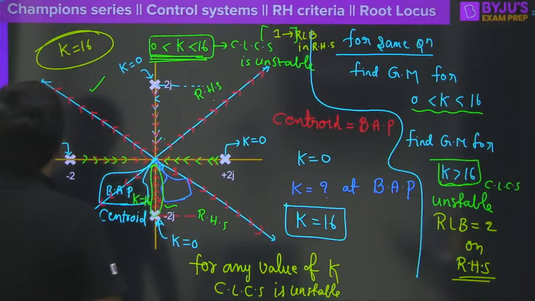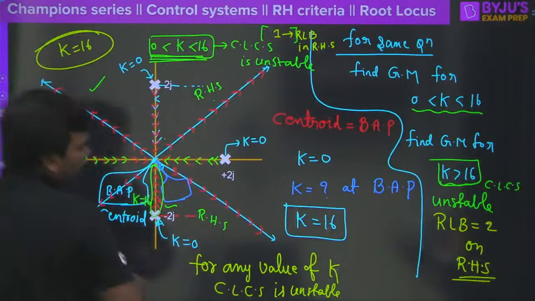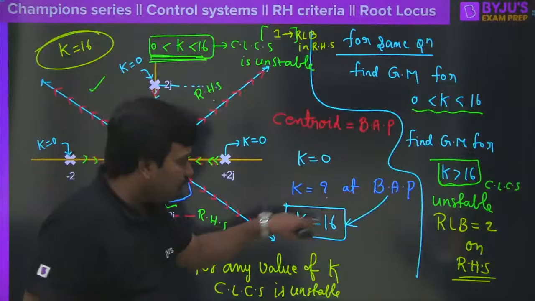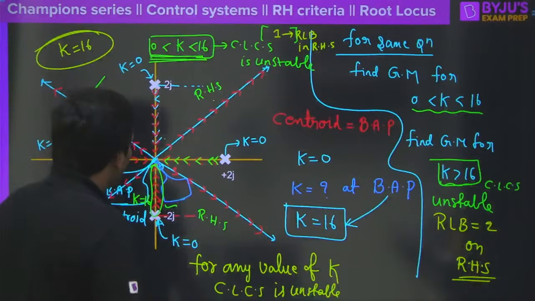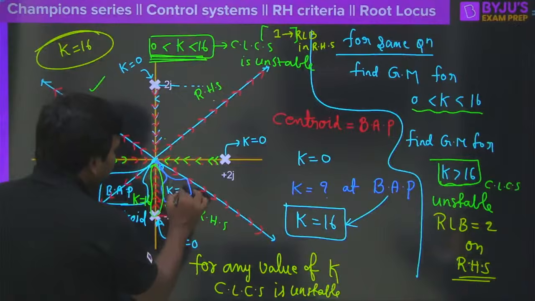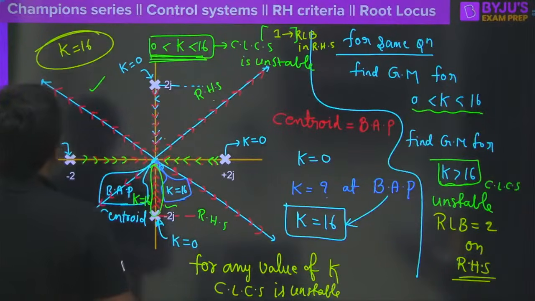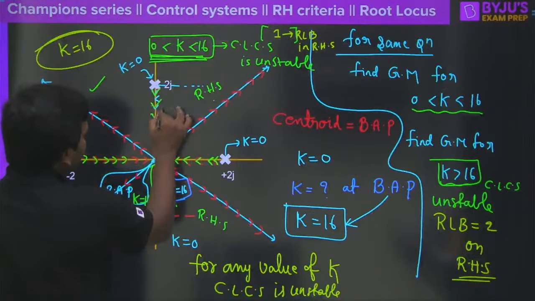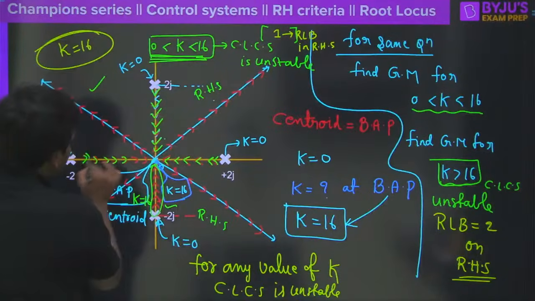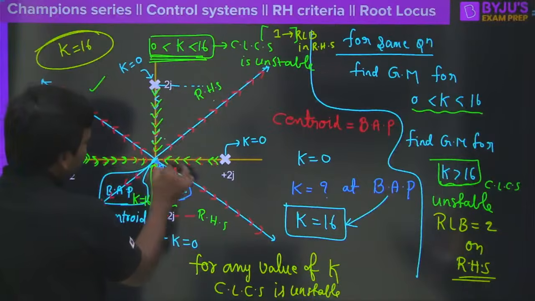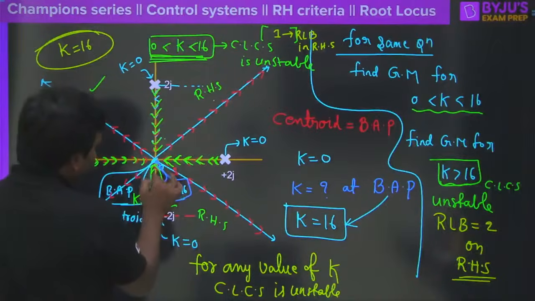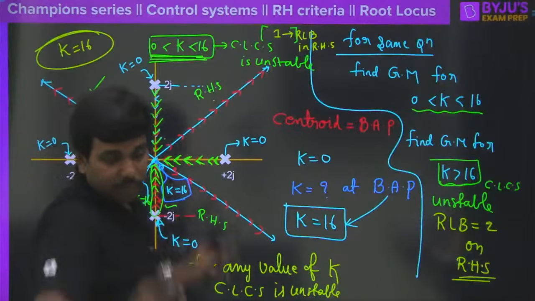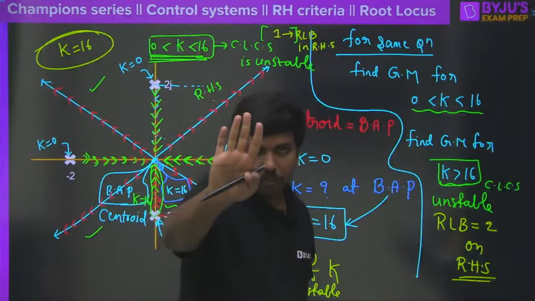We got K is equal to 16 by considering the breakaway point, correct? So at the breakaway point we got K is equal to 16. But have you noticed that at the breakaway point when K is equal to 16, how many root locus branches are meeting together? This is coming all the way like this, correct? And this is coming from this side, and this from this side, and this from this side. 4 roots are meeting together at K is equal to 16, correct?